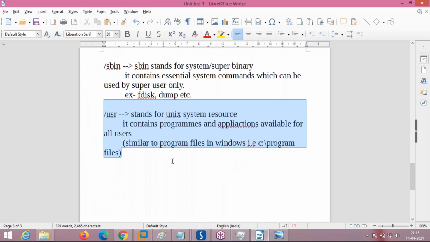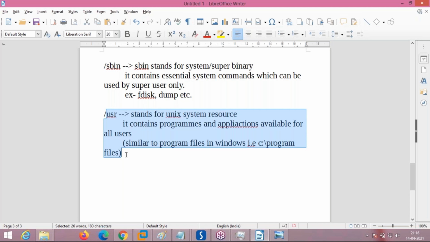This is the data for the USR directory. USR stands for Unix System Resources. The Unix System Resource directory contains programs and applications available for all users. It is equivalent to Program Files in Windows. The C:\Program Files directory is equivalent to USR.